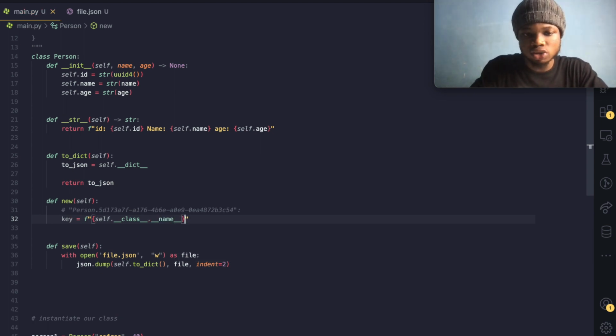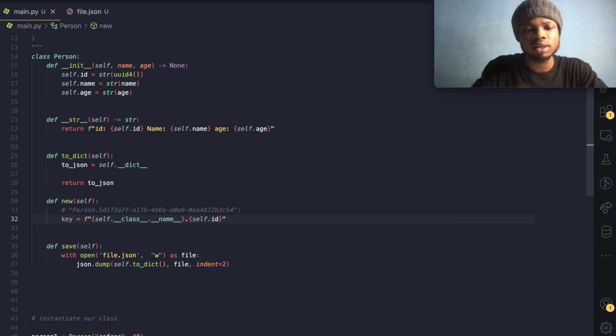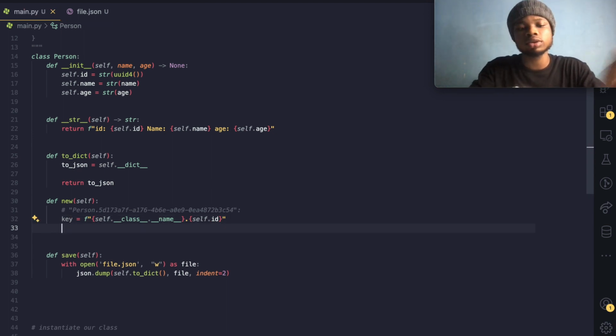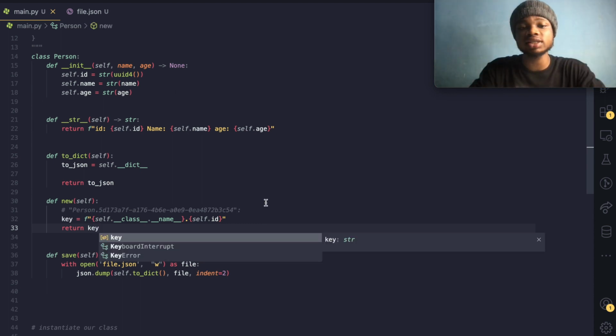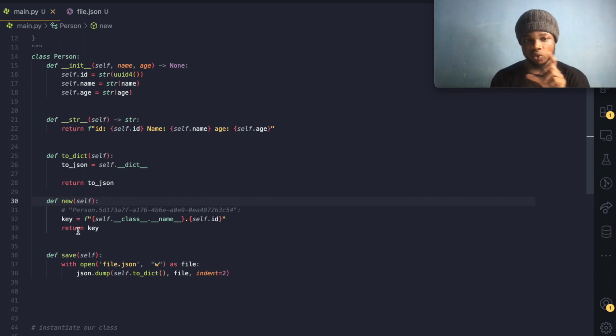And we pass a dot over here and say self.id, which is the ID coming over here. And we are done. So we could just basically return this key. And that's it. We now have a key. Is it making sense? We've now constructed a key using the class name and the ID.